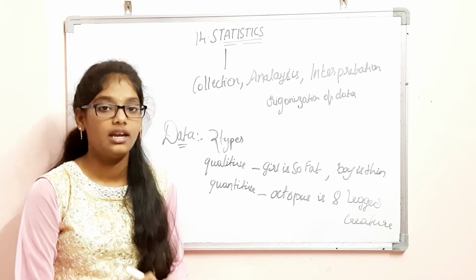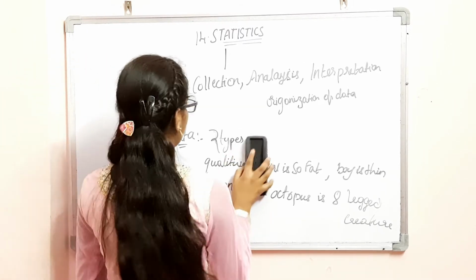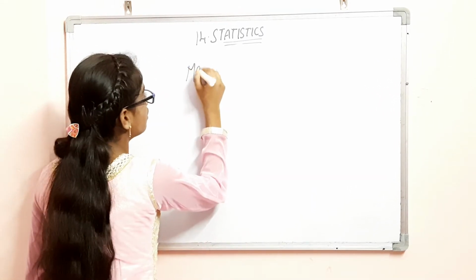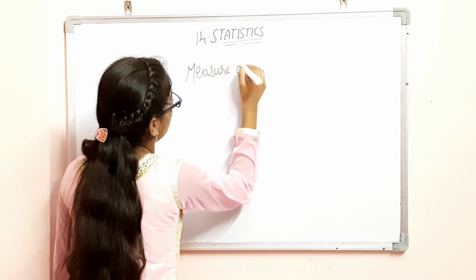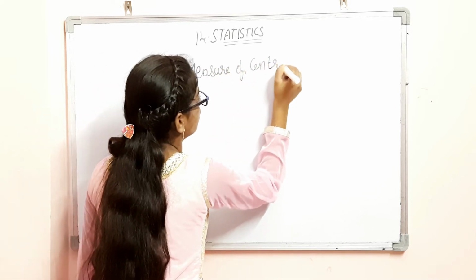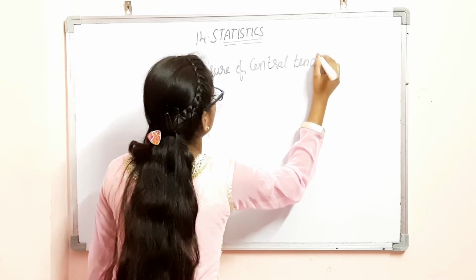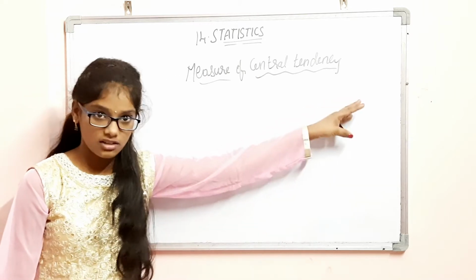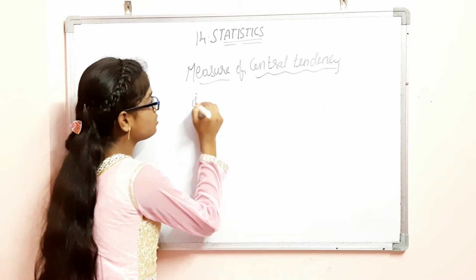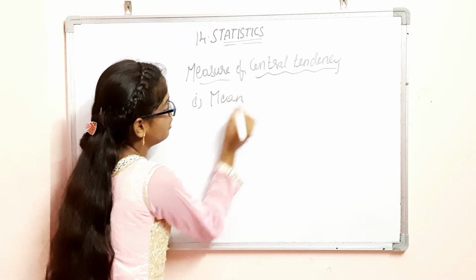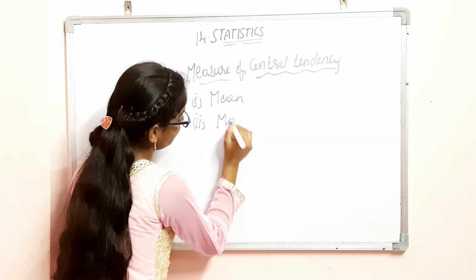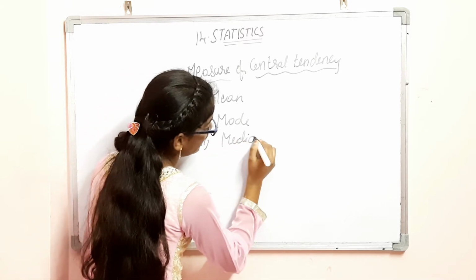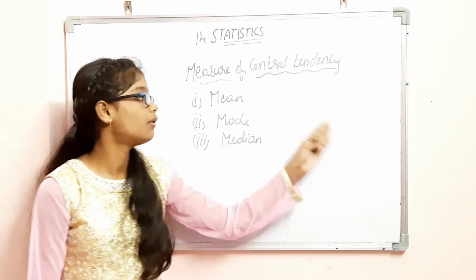So, next topic. The next topic is measure of central tendency. In this central tendency, there are three. First one is mean, the second one is mode, and the third one is median. But in this session, I am going to say only about mean.